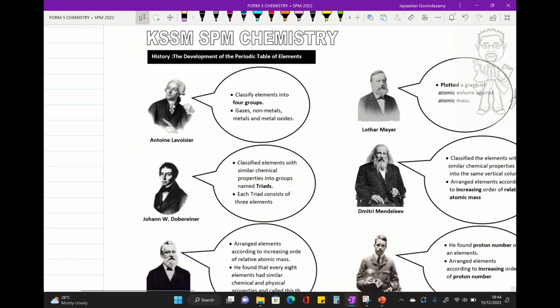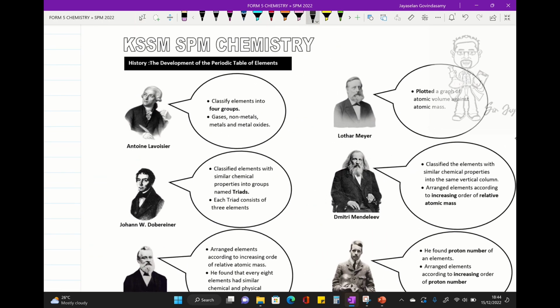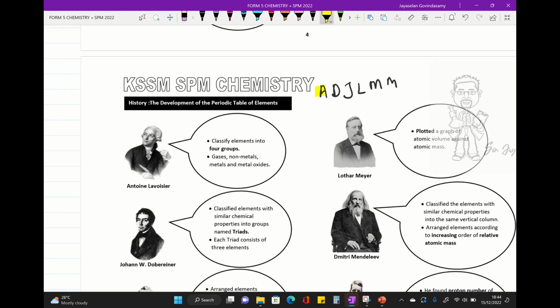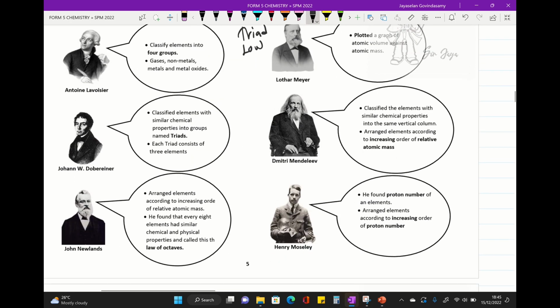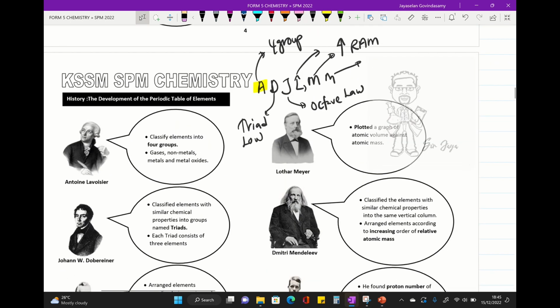We move on to the next development, the periodic table. Under the periodic table, we have a total of 6 persons. Please remember Antoine Lavoisier classified elements into 4 groups, and Johann Döbereiner introduced the triad law. John Newlands introduced the octave law, and the person who plotted a graph is known as Lothar Meyer. Dmitri Mendeleev arranged the elements according to increasing order of relative atomic mass, and the person known as father of the modern periodic table is Henry Moseley. He arranged the elements according to ascending order of proton number.